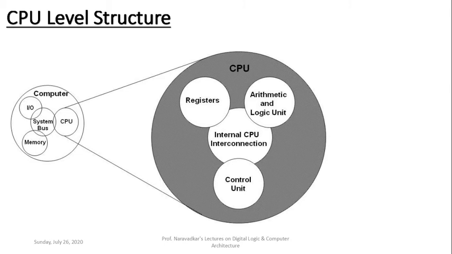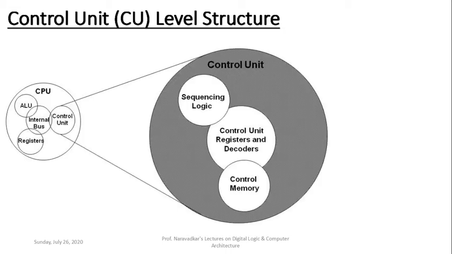Now the next, the most complex level, is the control unit, CU level structure, which is expanded below. Now here is that control unit. In the expanded view, it shows control memory at the bottom, then control unit registers and decoders in the middle, and sequencing logic.